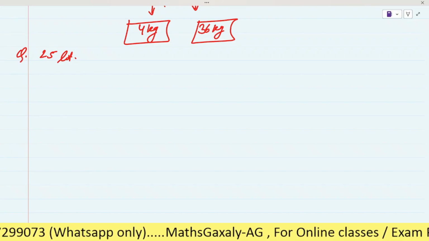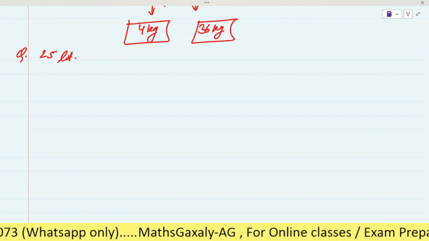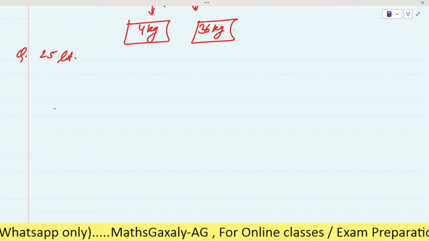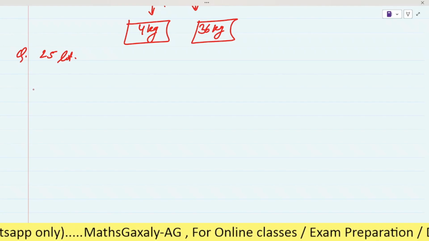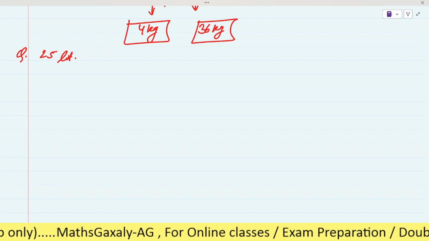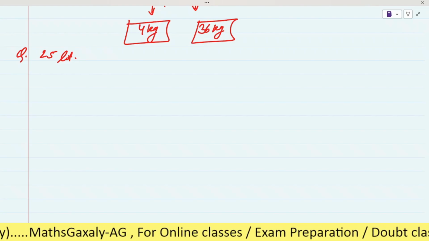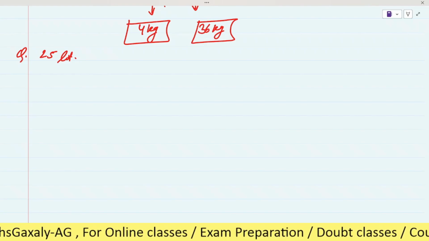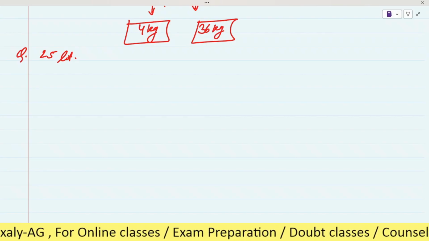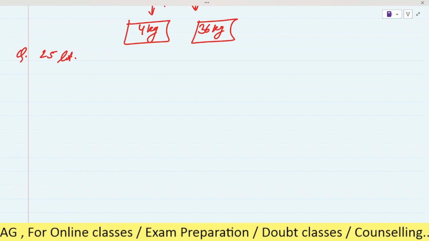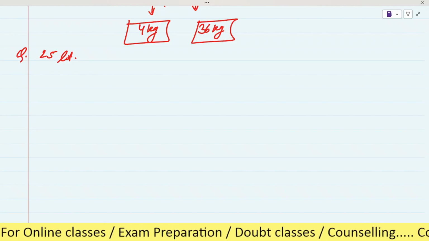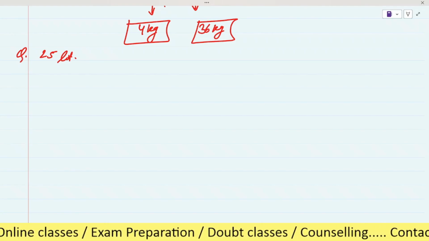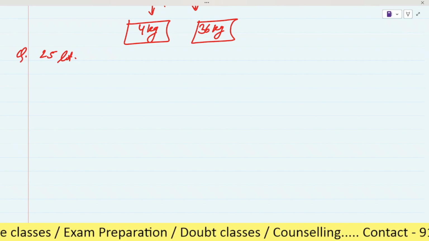As here in the formula, it was the remaining quantity of pure liquid. Here we have to use both formulas, remaining oxygen. Sir, I didn't understand the difference between the two situations.